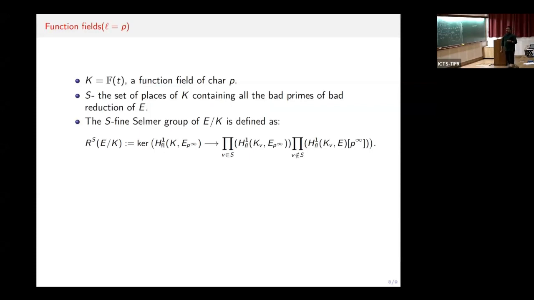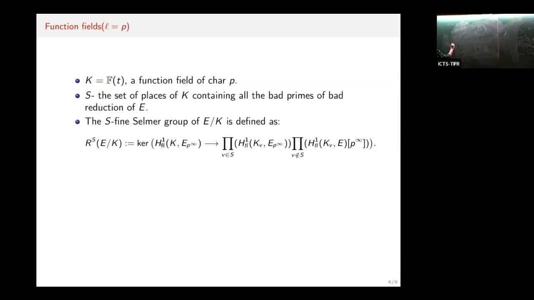So in the case of number fields, and also the case of function fields with characteristic L not equal to P, one can show that this H1 flat, K, P infinity, if K is a number field or characteristic of K is L, and L not equal to P, is equal to the étale cohomology, étale group H1 K, and one can further show this is isomorphic to the Galois cohomology, H1 G_K.